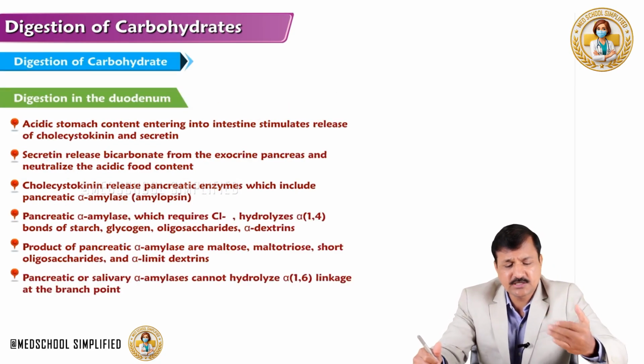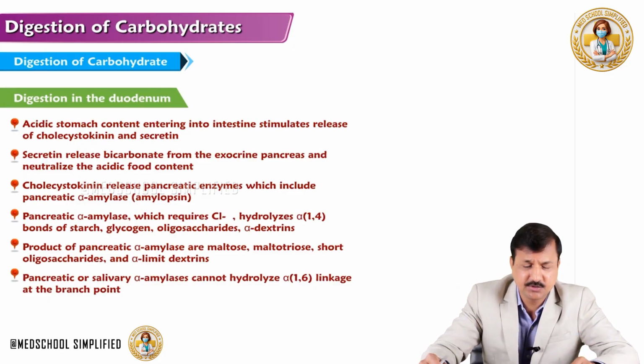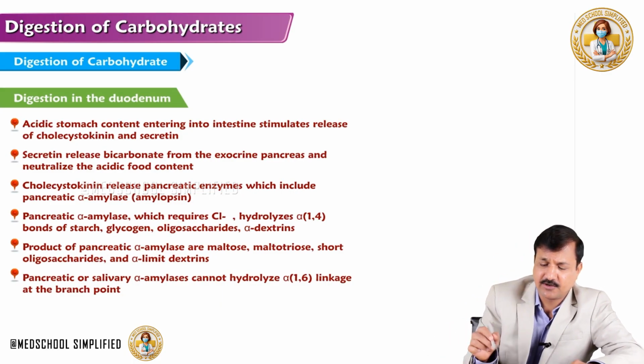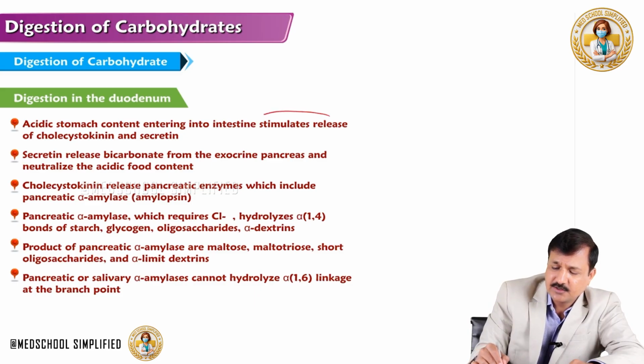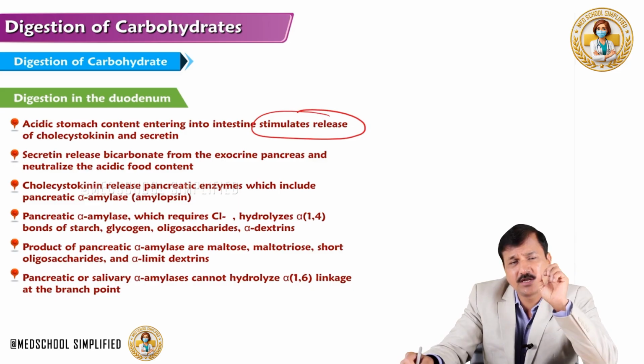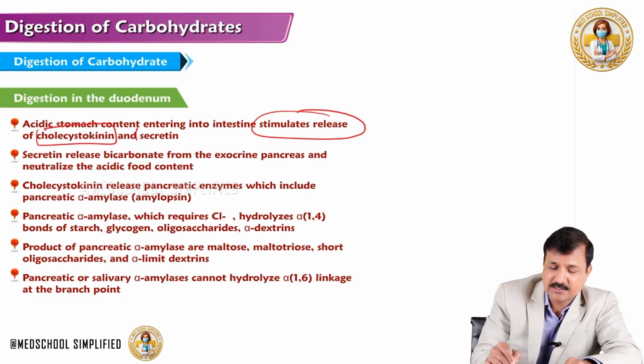Now, when the stomach contraction happens, the gastric content enters into the duodenum. In the duodenum, as the acidic content enters the first part of the duodenum, there will be stimulation of neuroendocrine cells present in the duodenum, and they will release many endocrine hormones, and two of them are cholecystokinin and secretin.